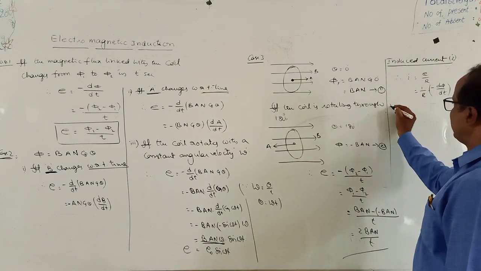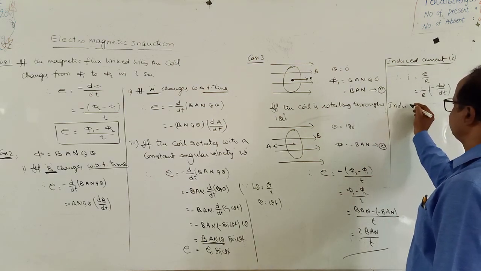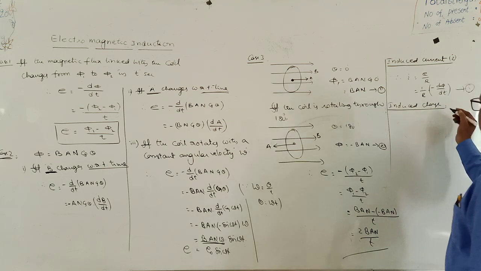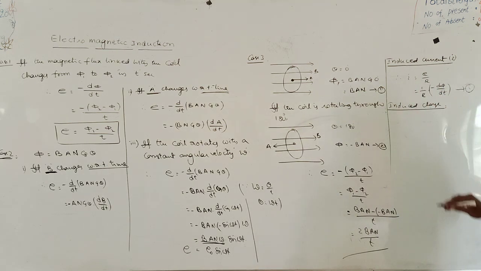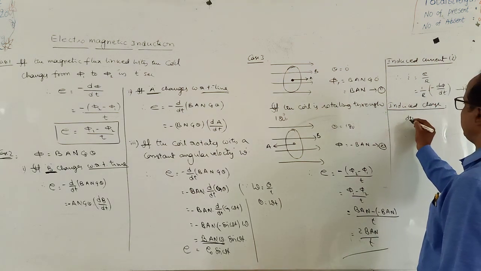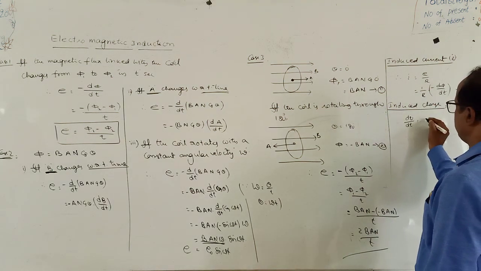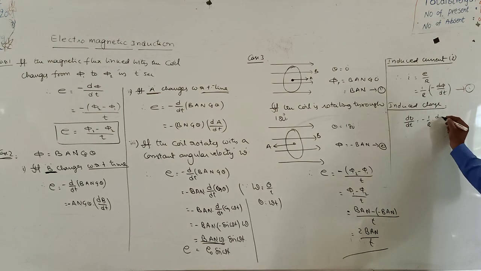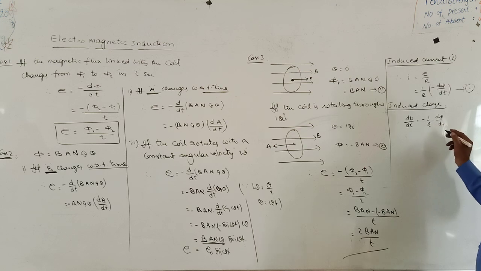Next one, what is the induced charge? The induced charge formula: I is the instantaneous current. Instantaneous current I is also equal to dq by dt. dq by dt is equal to minus 1 by R into d phi by dt. Right? dt and dt cancel.